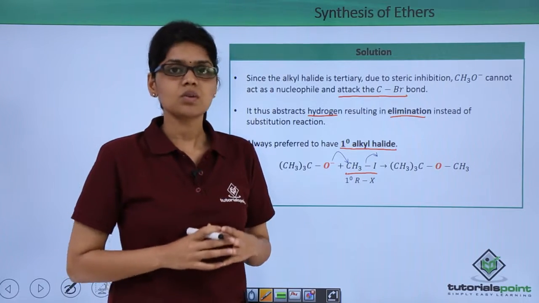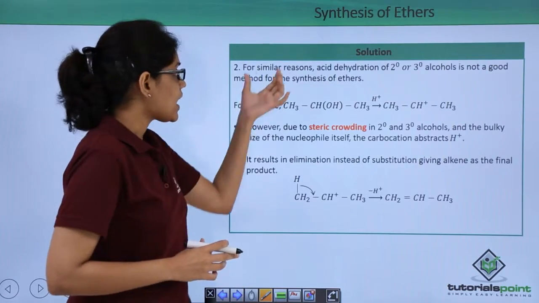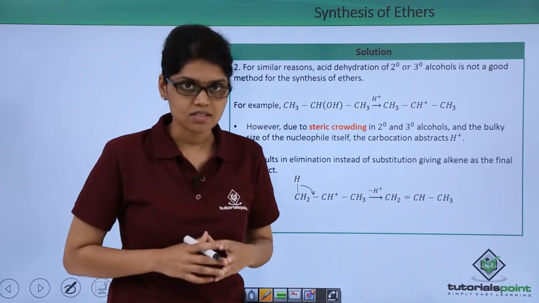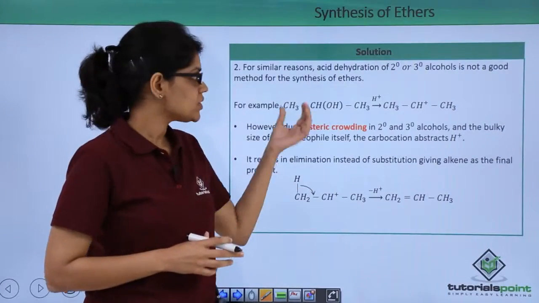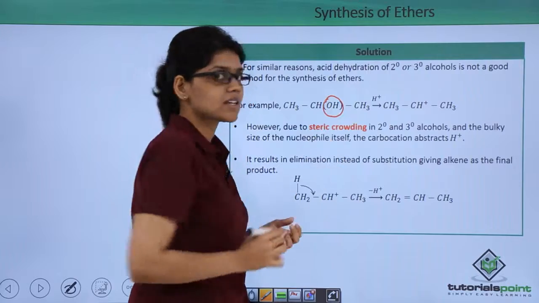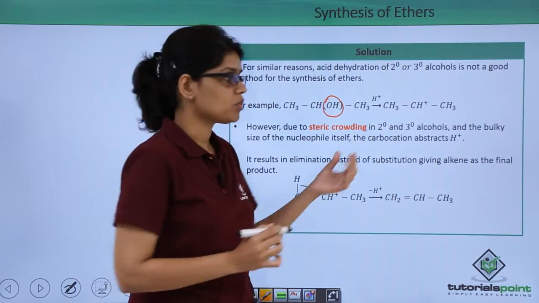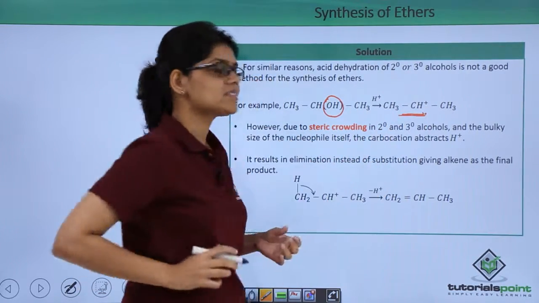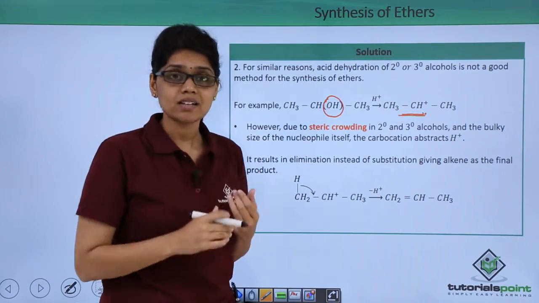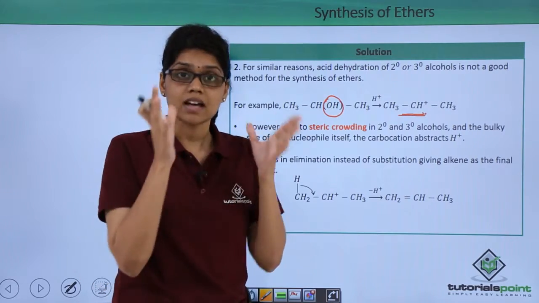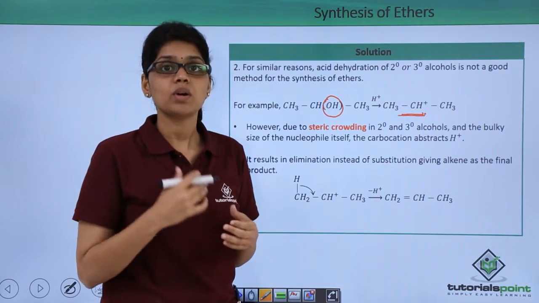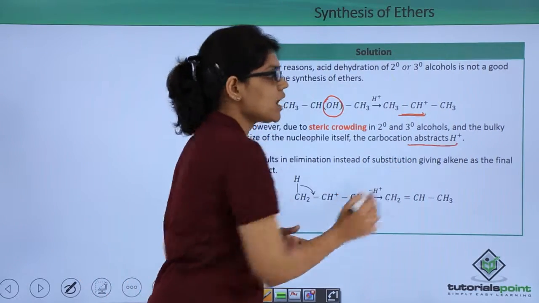Let's now go to the second reaction, which states that acid dehydration of secondary and tertiary alcohol is not a good method for the synthesis of ethers. Here you have an example which is a secondary alcohol, and on protonation the oxygen atom gets protonated, and with the elimination of water molecule, here you can see that we have a secondary carbocation. You can also note that due to the steric crowding in secondary and tertiary alcohol, and also due to the size of the approaching nucleophile, these carbocations generally prefer to undergo elimination by abstracting a hydrogen ion.